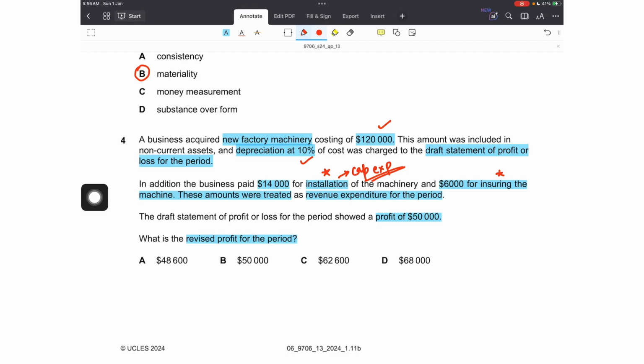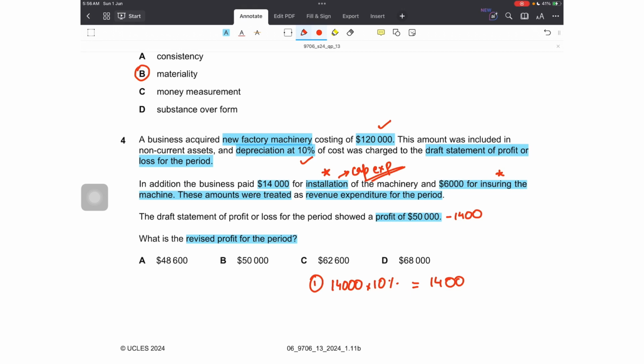So this expense should have been treated as a cost. Now if it is being treated as a cost, I should charge depreciation on this part of the cost as well, which would be $1,400. My additional depreciation of $1,400 would reduce my profit by $1,400. This should have been done, but this hasn't been done yet, so this is how it will be corrected.